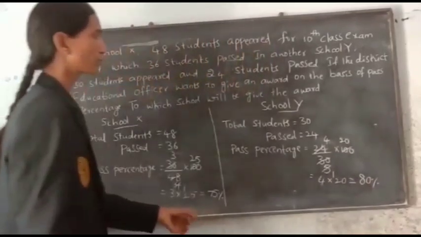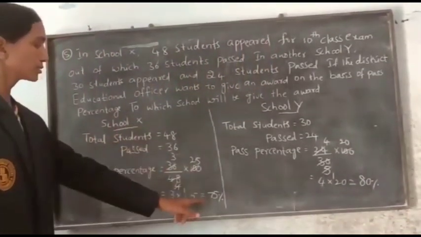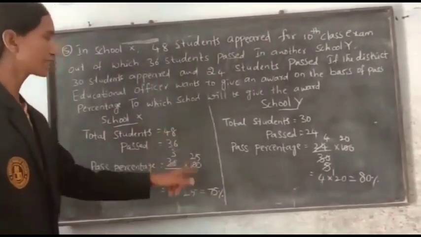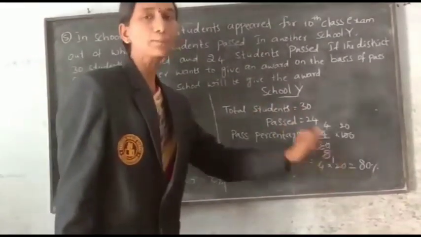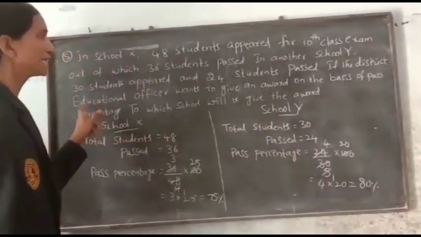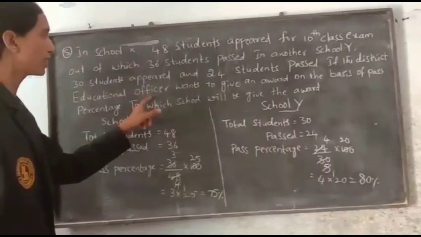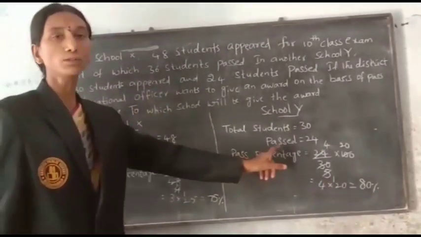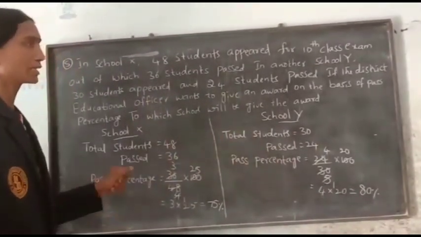Like this we have to find. In school X, 75 percentage pass percentage. In school Y, 80 percentage got. Now DEO, District Educational Officer, will give the award to school Y. Like this we have to find.